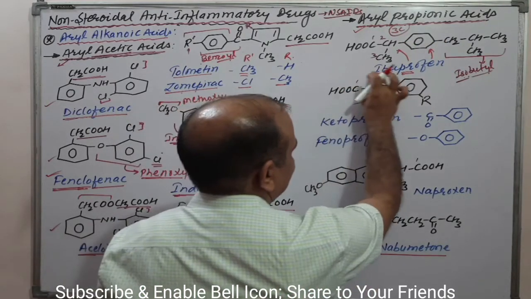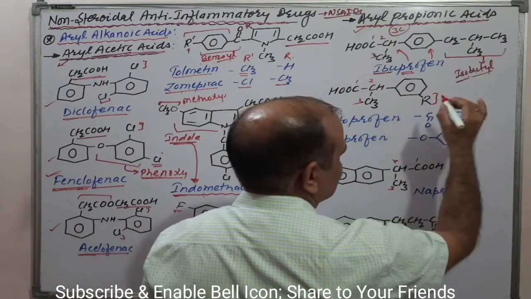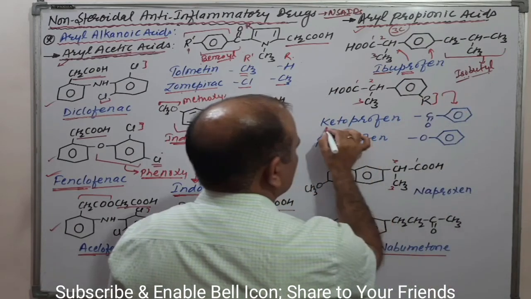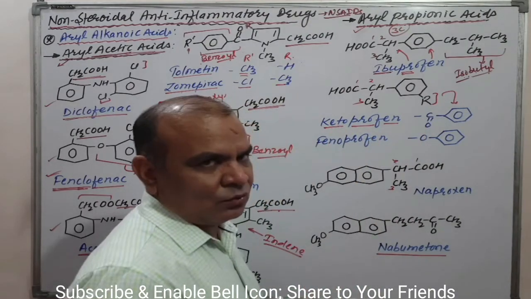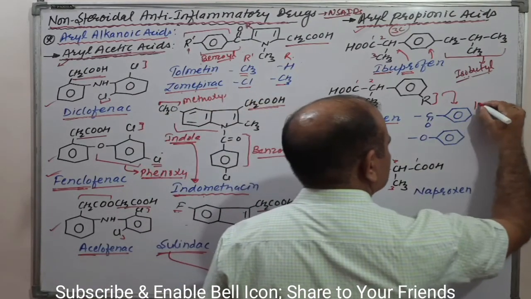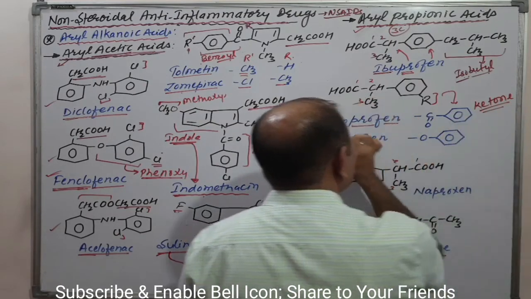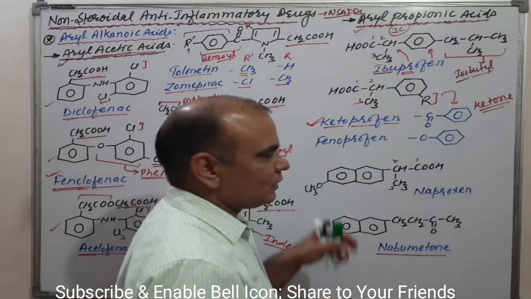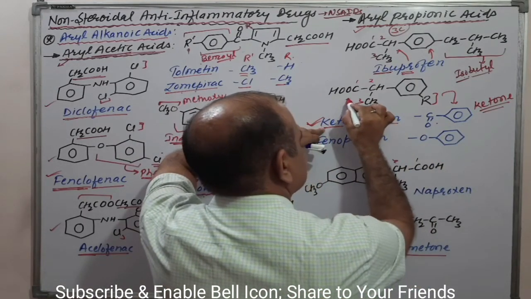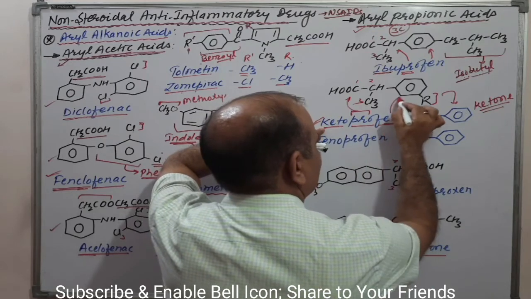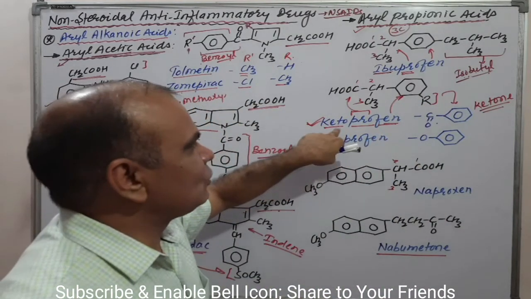This one is again propionic acid and benzene having a substituent, that is R. Ketoprofen. Okay, ketoprofen. How can we correlate? This is the ketone functional group. That's why it comes under ketoprofen. Keto means ketone functional group. Pro means propionic acid. Fen means phenyl group. Okay, then you can easily correlate ketoprofen.